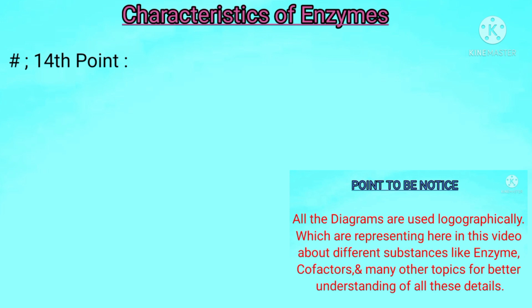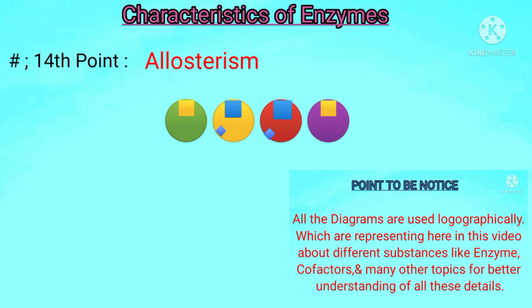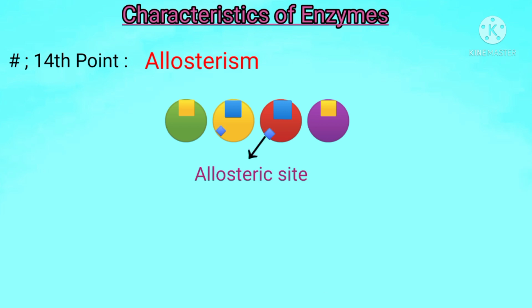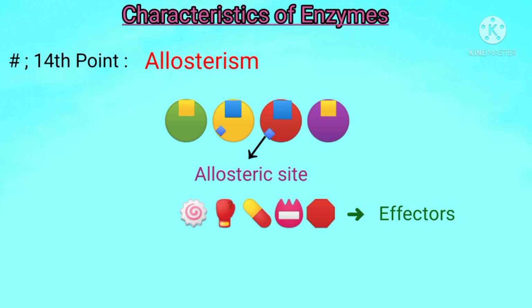Next is the 14th point, that is about allosterism. Dear students, certain enzymes have some specific sites which are known as allosteric sites. Some specific bodies that are called effectors bind to this allosteric site. This binding of effectors brings a slight change in the enzyme structure, in its shape. This whole experience during which an effector binds with an enzyme at its allosteric site is called allosterism. Students, this unique phenomenon of allosterism is shown by many different enzymes.